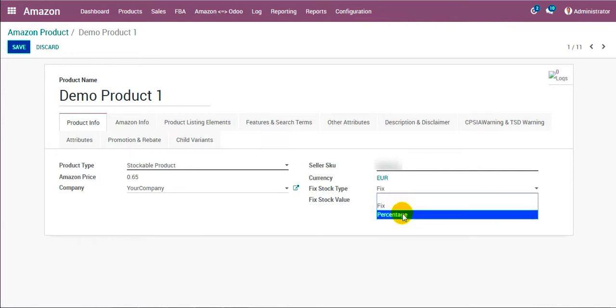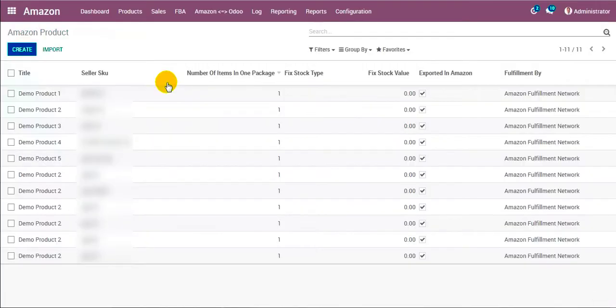Similarly, if I select percentage, that means this much percentage, so let's say for example 10% of the stock of this product will be exported to Amazon. So these were the certain configurations that we can do for exporting the stock to Amazon.